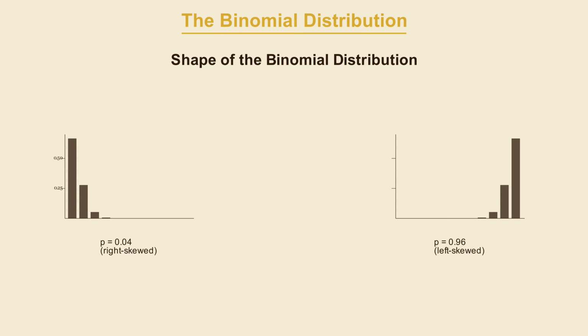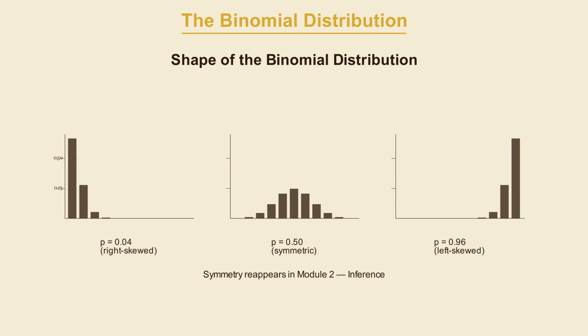One more quick thing about the shape of this distribution. When the probability is small, like 4%, the distribution is going to be right skewed. Most of the probability piles up at 0 and 1, and there is a long thin tail extending out to the right. When the probability of success is close to 1, then this shape is going to flip and the skew goes left. When the probability is close to 1/2, the distribution is roughly symmetric and starts to look a little bit more bell-shaped. We are going to see that symmetry again when we go to inference.